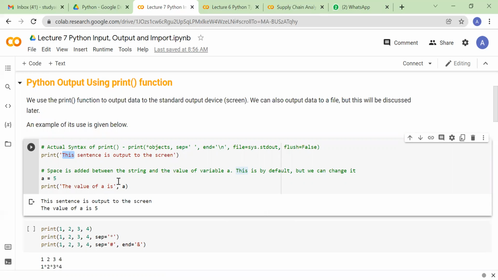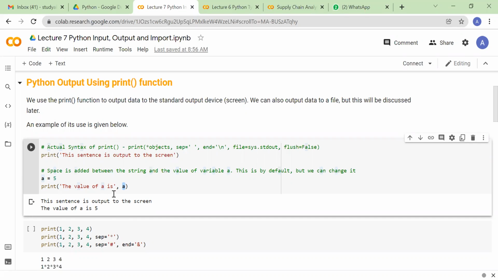For example, there is a variable, let's say a, and in that variable you have stored an element 5, and you want to tell your user that this particular variable is storing 5. How do we combine our variables with a print statement? Simply you just need to mention the string, the value of a is, and then a comma and the name of your variable. You'll see that the value of a is 5 because a is storing 5,